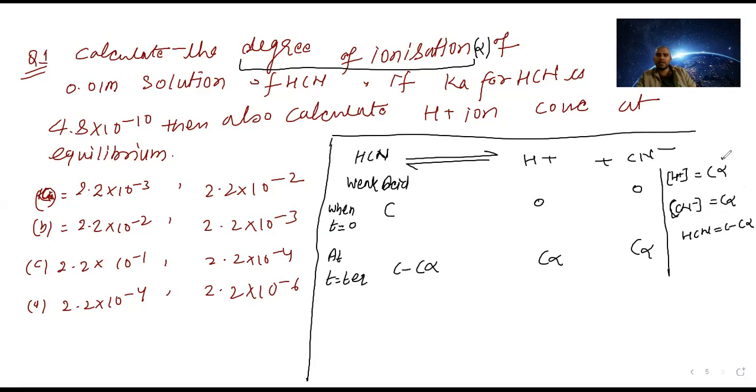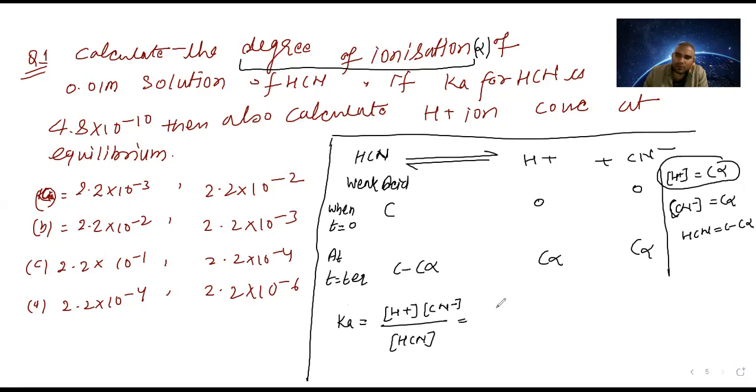They are asking H plus, so we will calculate it first, but later on. If you write Ka, it will be H plus times CN minus divided by HCN. Right. So now put the values. I am doing the derivation again: C alpha multiplied by C alpha divided by C minus C alpha.